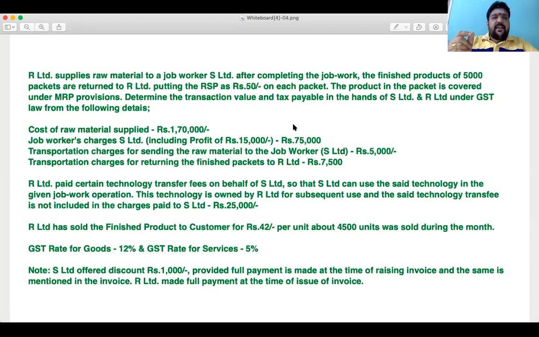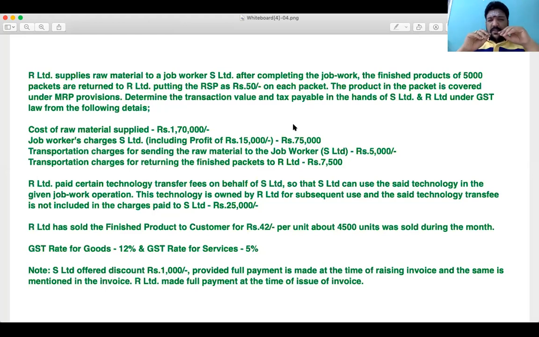A reference should be made in the question as per Schedule 2. If you want to be a little more particular, Para 3, treatment or process of goods, very clearly highlights that any treatment or process carried out on another person's material would be considered a supply of service. So the rate of tax will be 5% on the 74,000 rupees. Naturally, R Limited sold goods for 42 rupees. 42 rupees into 45,000 into, sorry, 12%. We will get the GST payable for R Limited. That would sum up our discussion relating to R Limited.